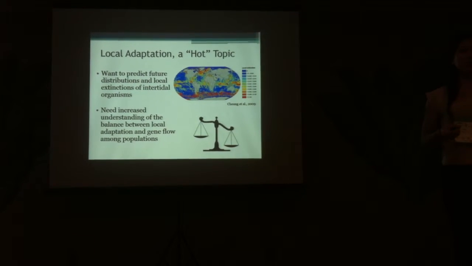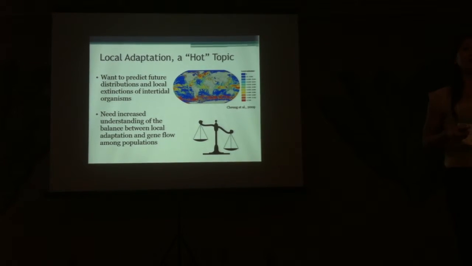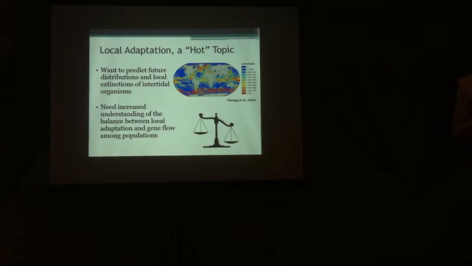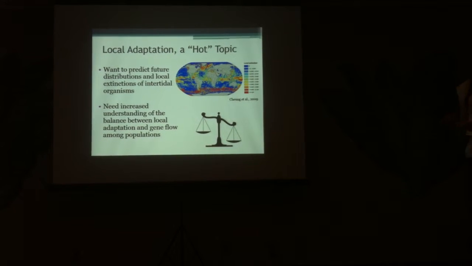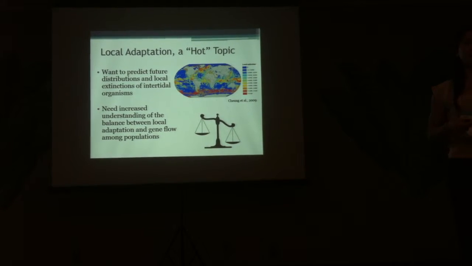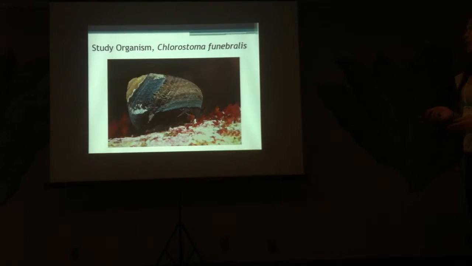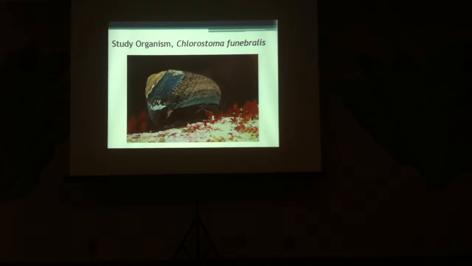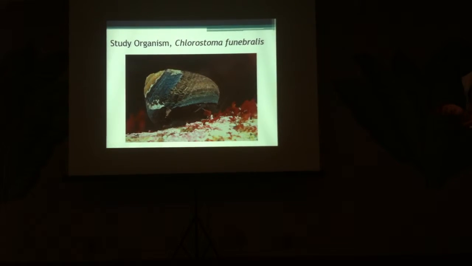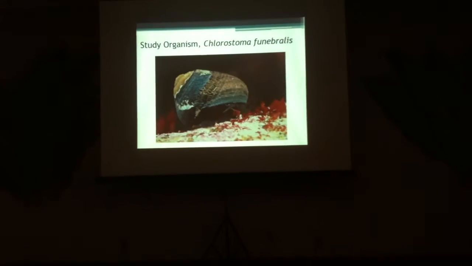And in many marine invertebrates with planktonic larvae and fluctuating population sizes, the potential for local adaptation is unclear because we don't have this good understanding of the balance between the selection for local adaptation and the rate of interpopulation gene flow. As part of my dissertation, I've chosen to address this issue in one such marine invertebrate with planktonic larvae, the black turban snail, shown here, Tegula funebralis.